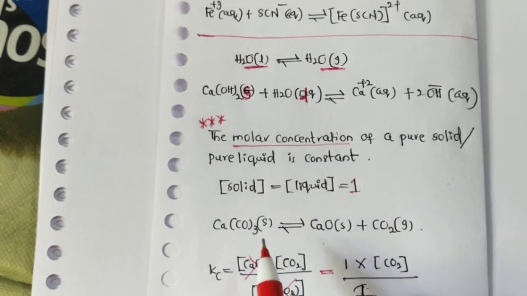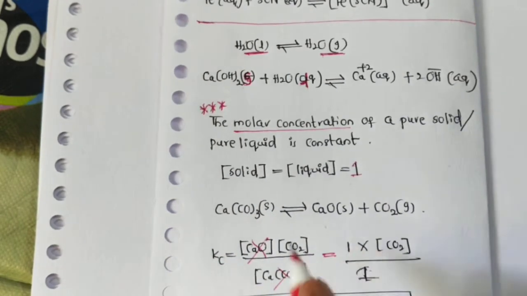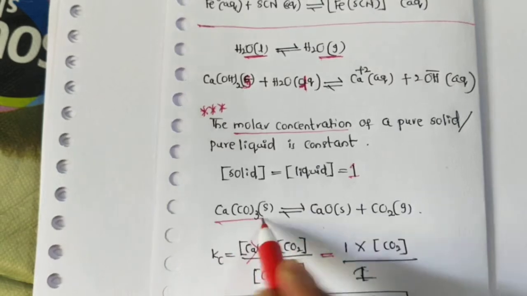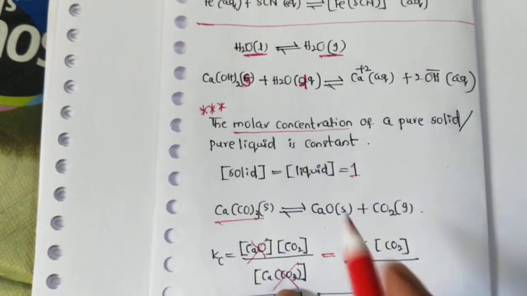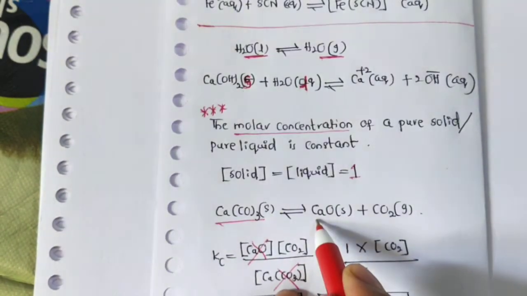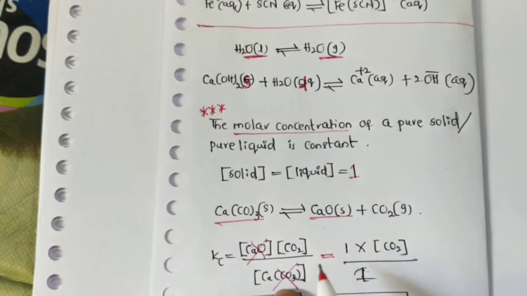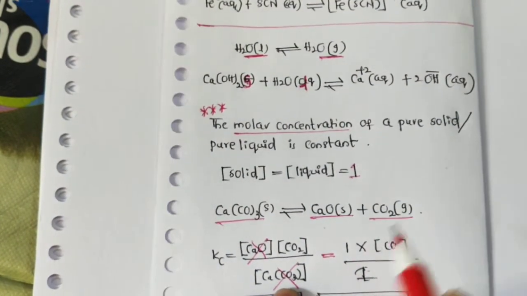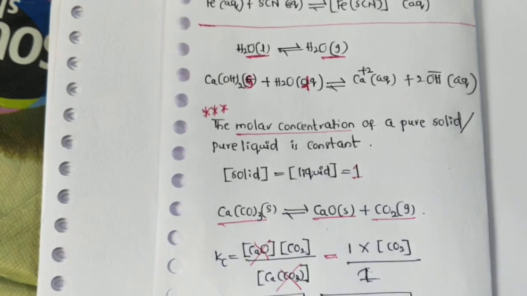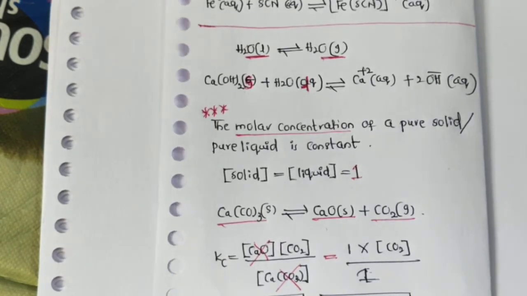The best example here: calcium carbonate in the solid phase decomposes to form calcium oxide in the solid phase and carbon dioxide in the gaseous phase. Now we can write the equilibrium constant.